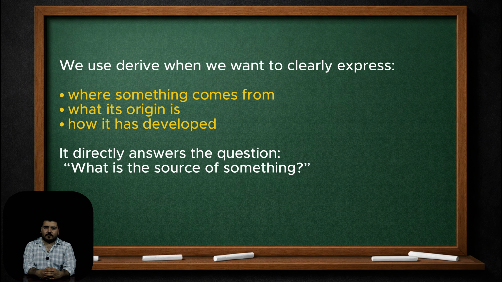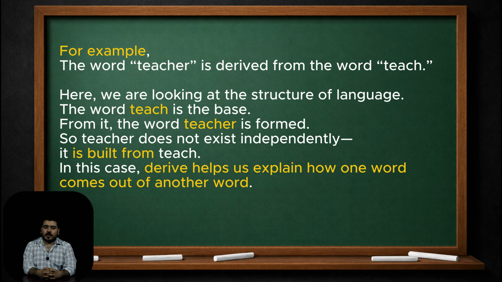We use derive when we want to clearly express where something comes from, what its origin is, how it has developed. It directly answers the question, what is the source of something? For example, the word teacher is derived from the word teach.